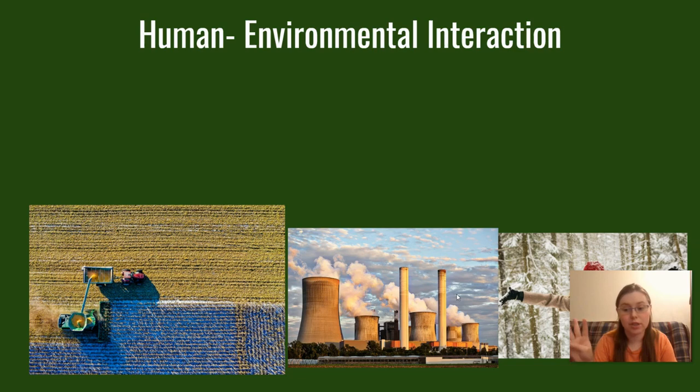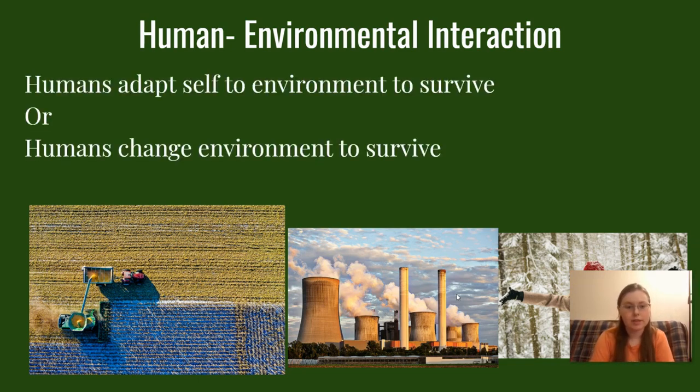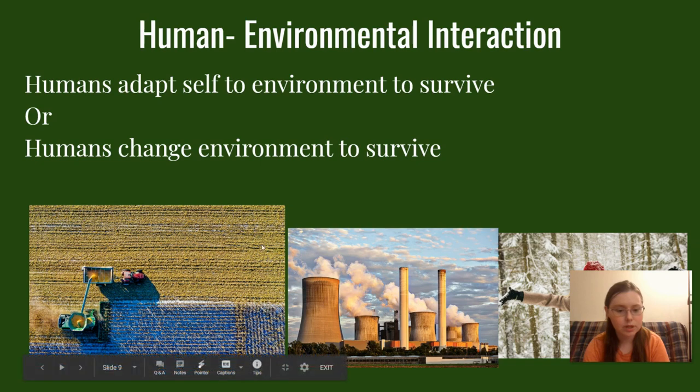And then our third theme is the human environment or human environmental interaction. So for this one, this is how either we as humans adapt ourselves to the environment to survive, or how humans change the environment to survive. So we have a few pictures here. We have a farming picture. This is a good example of how we change the environment, how we have all of these plants planted in rows, and you can see some of the machinery.